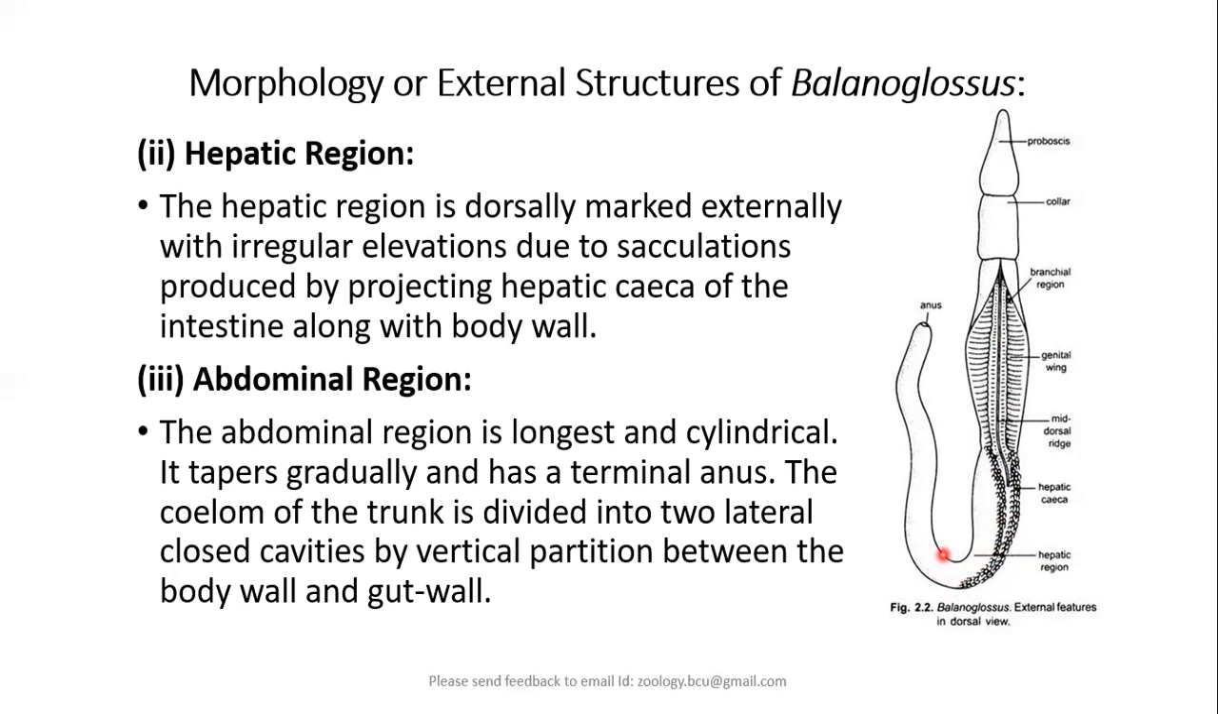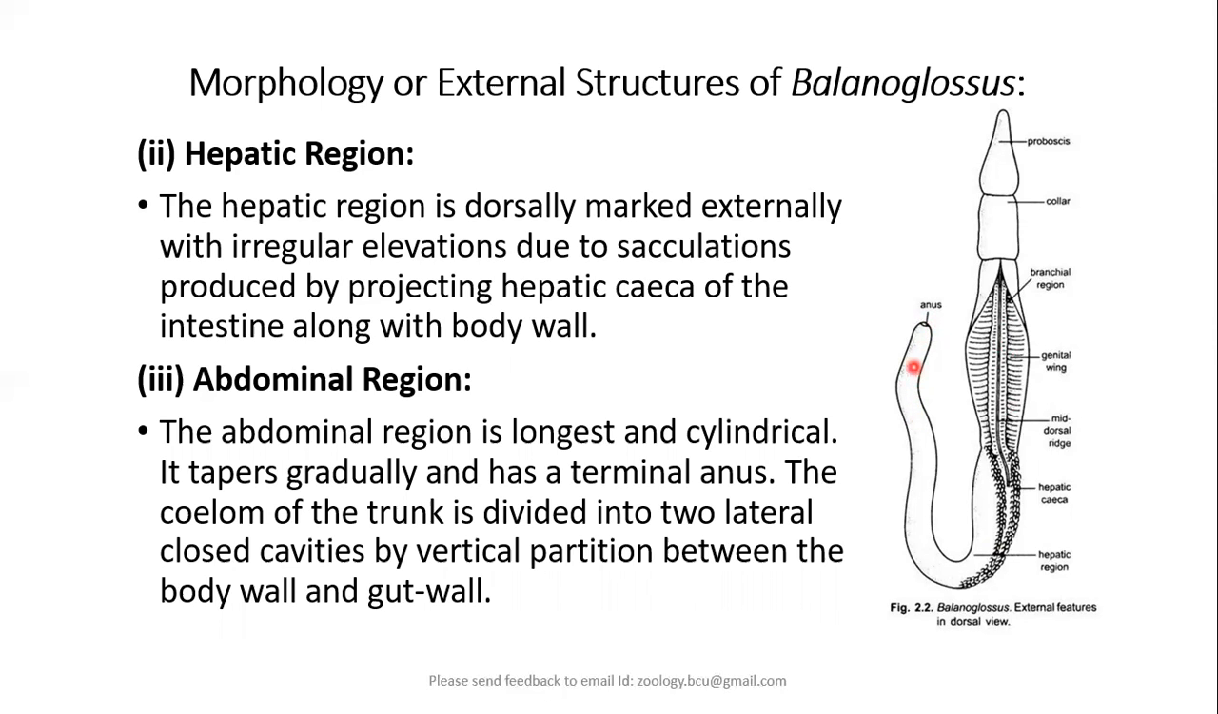Followed by this hepatic region, we have abdominal region or post-hepatic region. It is also called post-hepatic region. So the abdominal region is the longest and cylindrical part of the body. It tapers gradually towards the tail region. Of course, it is not having a true tail. Post-anal tail is different, which ends with the terminal anus at the tip of tail-like region, but actually it is the abdomen of the animal.